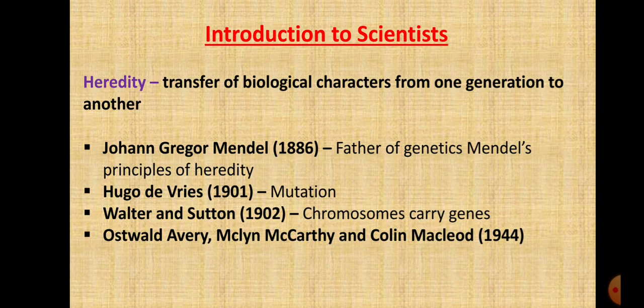Students, when we hear this word heredity, immediately the first thing that comes to our mind is genetic material DNA and another genetic material, that is RNA. Now, students, you are very much familiar with this word as we have studied about heredity in the previous class, and also in detail about the DNA and types of RNA. We'll just look at the definition of heredity, that is transfer of biological characters from one generation to another.